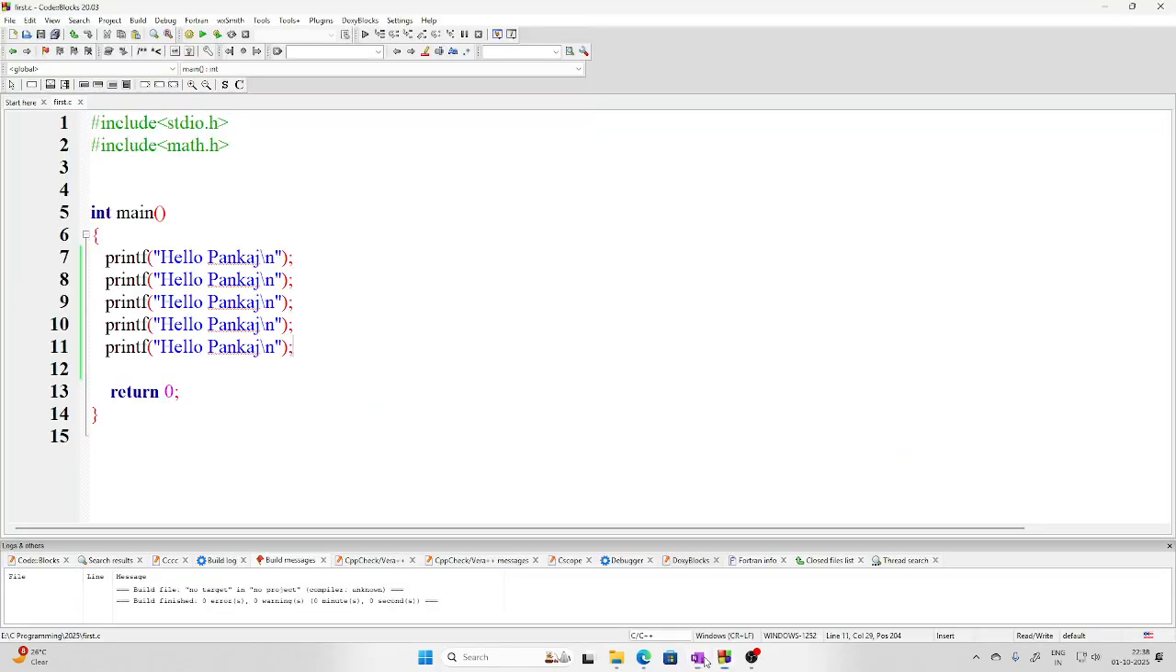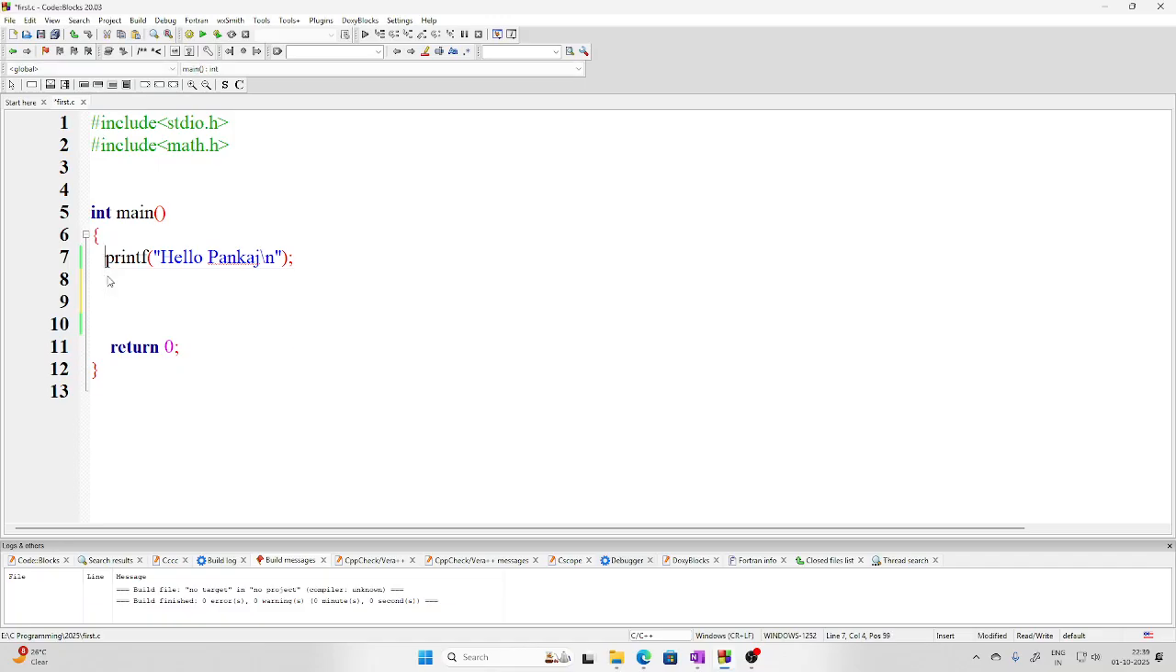So let me show this to you. Let's say I want to print this statement, hello Pankaj, 10 times. At the same time I should also be printing that this is my first time, this is my second time, and so on. So let us create a counter i which will be counting, and it is starting with 1, let's say. So I have declared as well as initialized it.